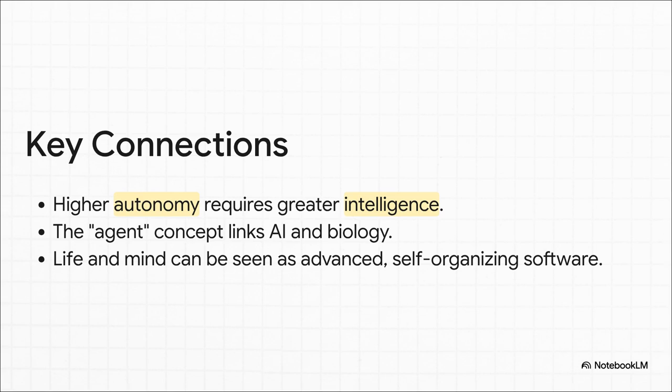What have we seen? We've seen that the higher up the ladder of autonomy you go, the more intelligence you need. We've seen that this simple concept of an agent can act like a bridge, connecting the world of machines and AI with the world of biology. And it opens up this wild possibility that life, mind, even consciousness might just be the most advanced self-organizing software we know of.